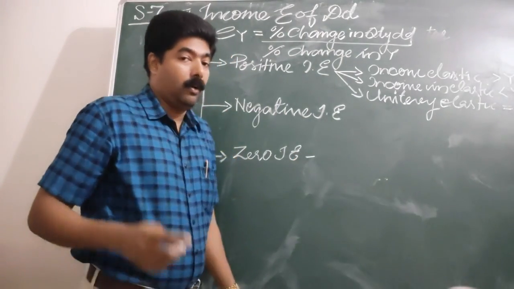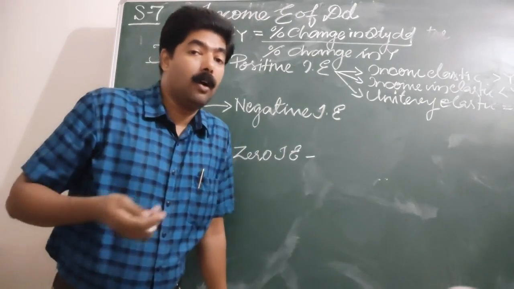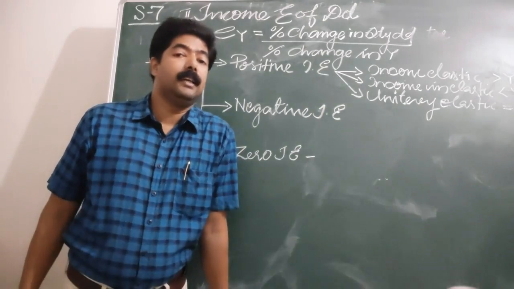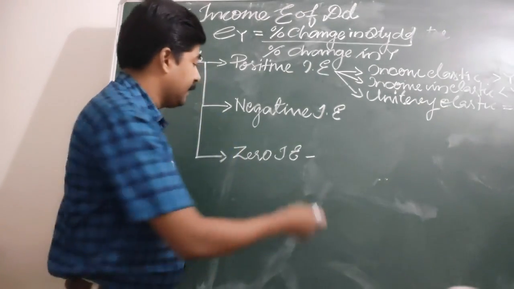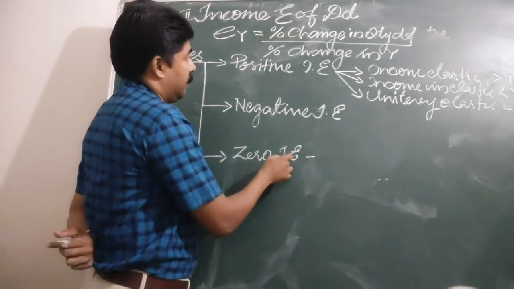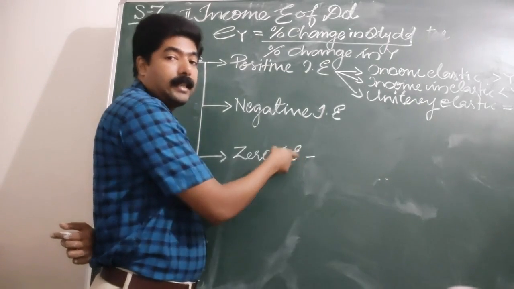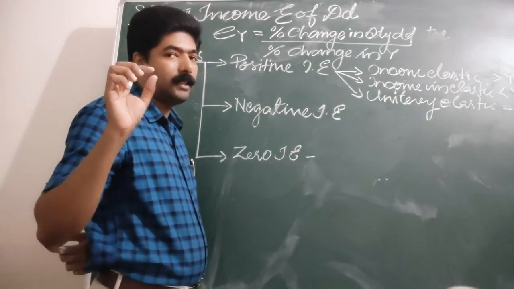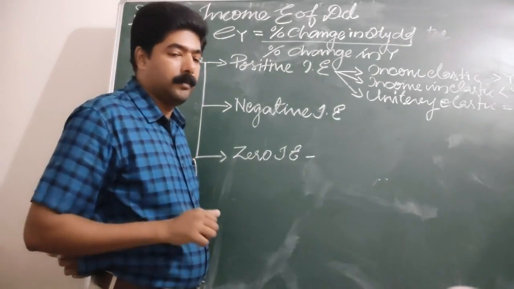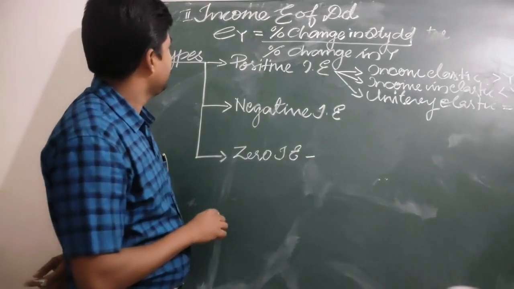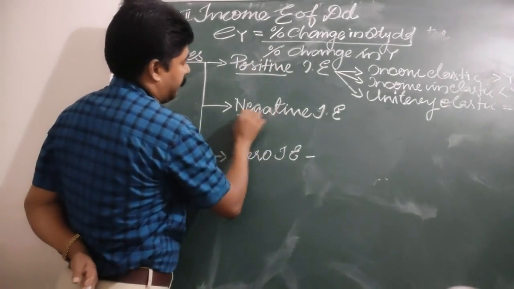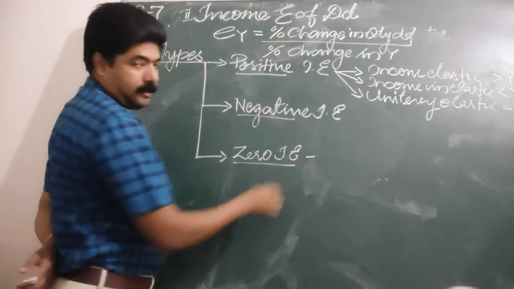Even if the price is too high or too low, the quantity demanded of that commodity never changes. In that case, it is zero income elasticity. It's an exceptional case, as in inexpensive goods like salt, which we discussed many times. So these are the three types of income elasticity: positive, negative, and zero income elasticity.